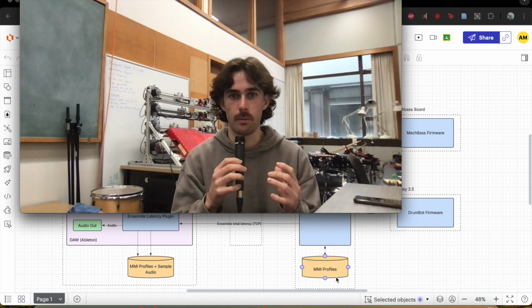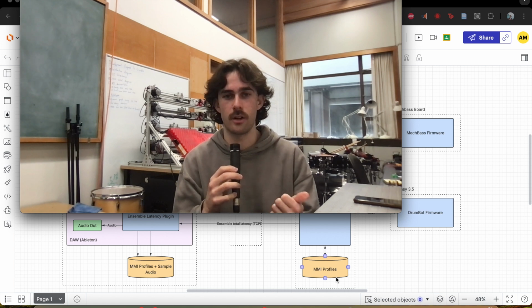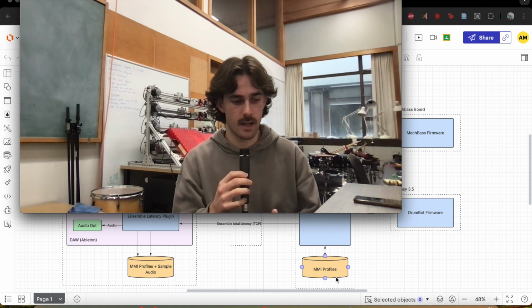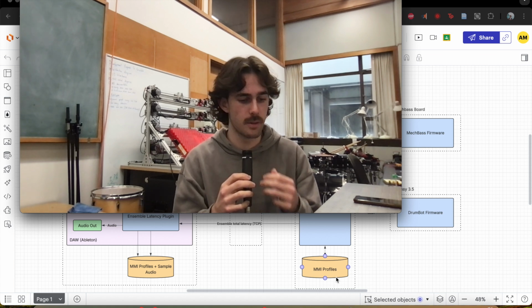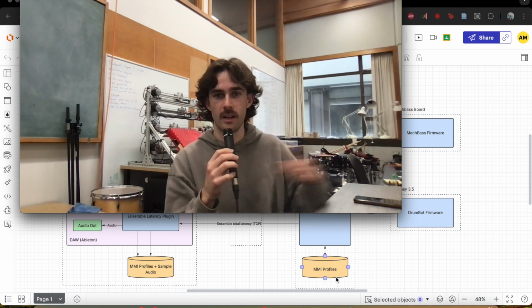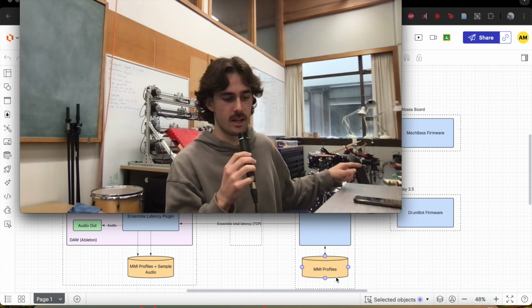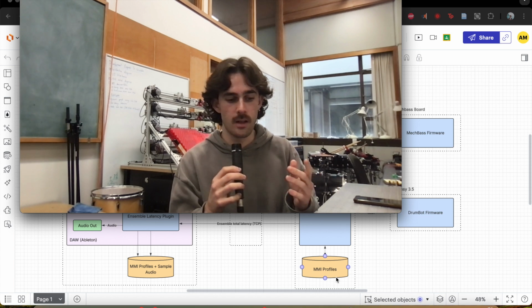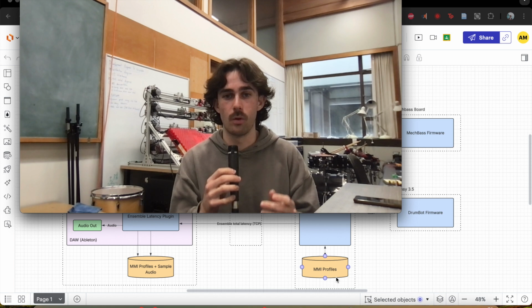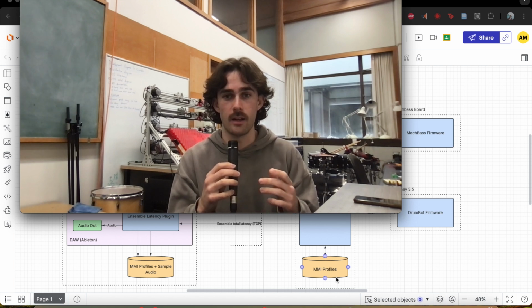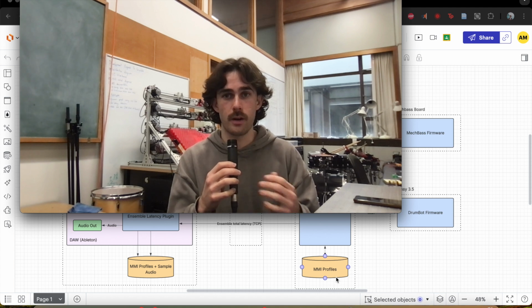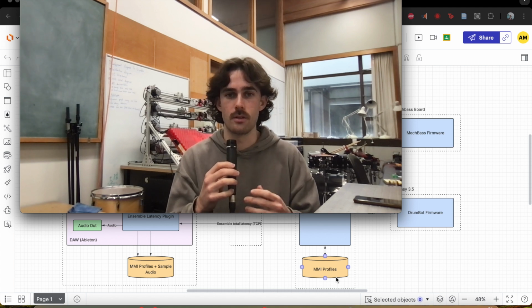I've been working on Meap, which is a mechatronic ensemble arrangement and performance system. The system is designed to improve the usability and accessibility of mechatronic instruments, like mech bass over here and drumbot over there. With Meap, the idea is that musicians who don't necessarily have a technical background will be able to configure and interface with these instruments to create musical performances, which previously has not been possible due to the technical